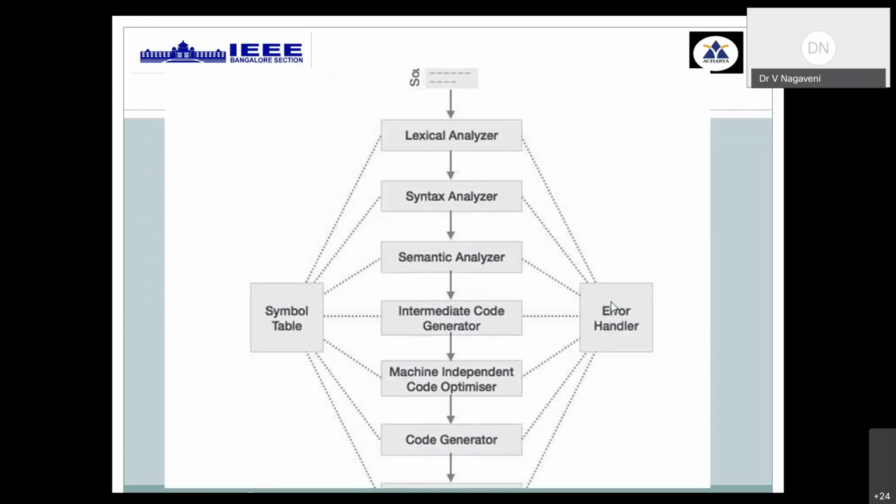In the common repository, we have two components on the left and right: the error handling tool, which is adopted in all the stages of your compilation, and the symbol table, which is made use of for all the stages.